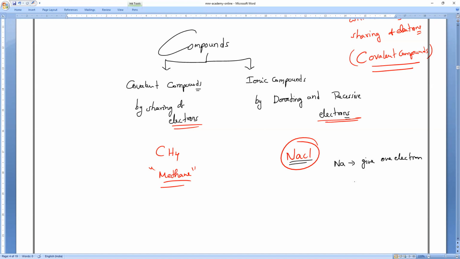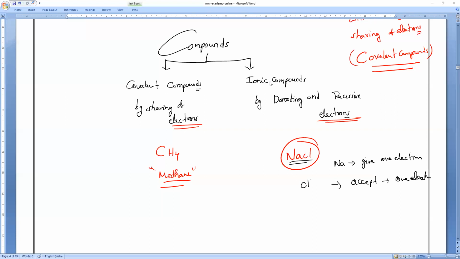Sir, why will it give one electron? To become stable. Chlorine will accept one electron. Sir, why will it accept one electron? To become stable. Why do they want to become stable? Because everybody wants to be stable in nature.